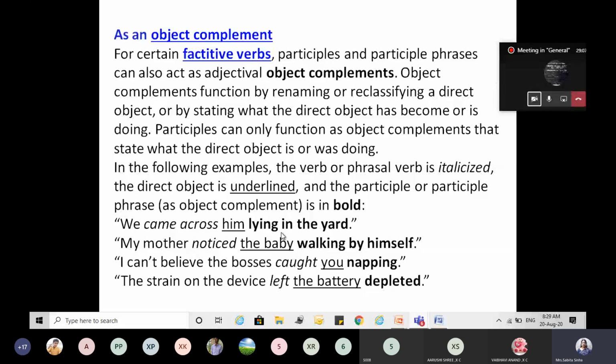So the participle phrase or the object complement tells you more about the object, and if it tells more about the object, it becomes an adjective. It tells you more about the subject or the object. As here it is telling about the object, it becomes the object complement, but it acts as an adjective. Clear? Because it is the function of the adjective to tell you more about the noun or the pronoun.